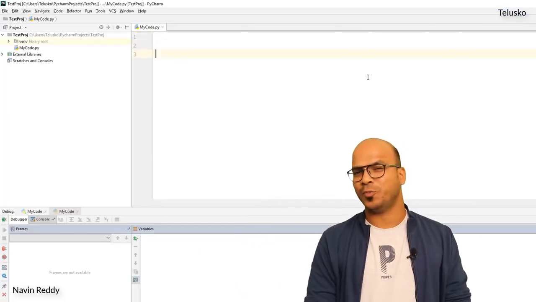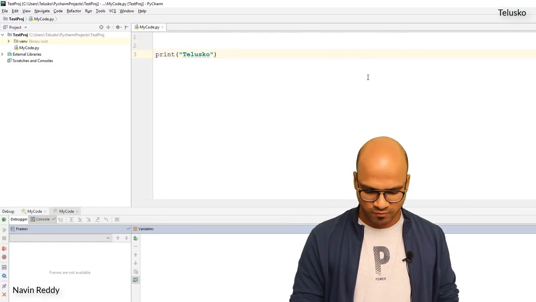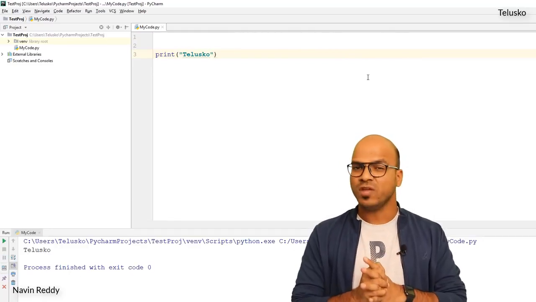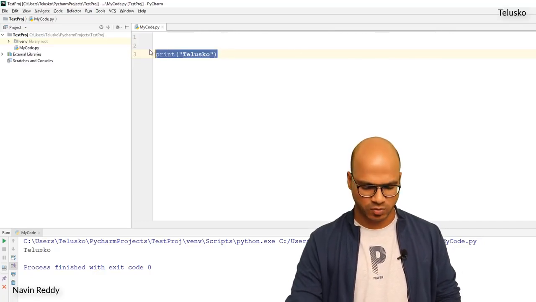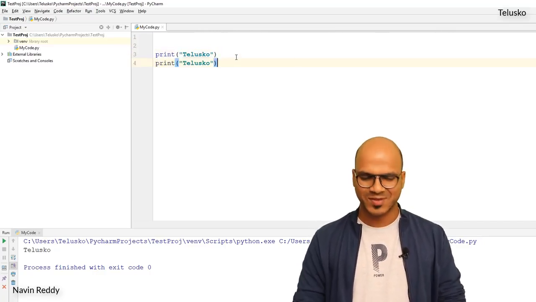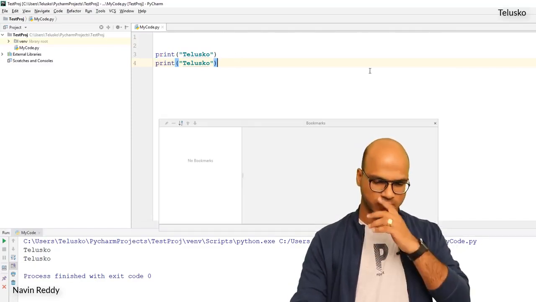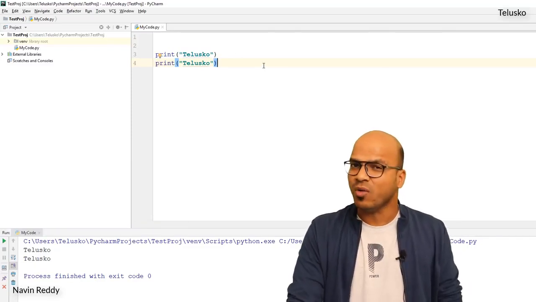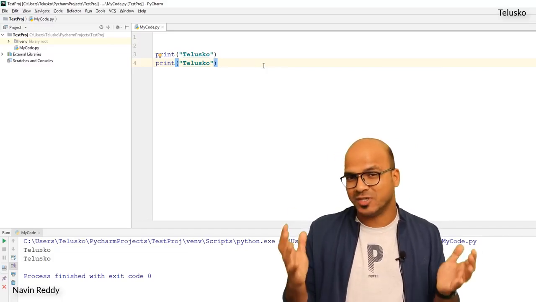For example, let's say I want to print telescope. So I want to print telescope once, and if I run this code, of course it will print only once. What if I want to print telescope 2 times? We can just copy paste it, right? So I will copy paste it and we got 2 telescopes. If I run this code, you can see we got 2 telescopes. That's working. What if I want to print telescope 10 times? What will you do now? Of course, you can copy paste it 10 times.